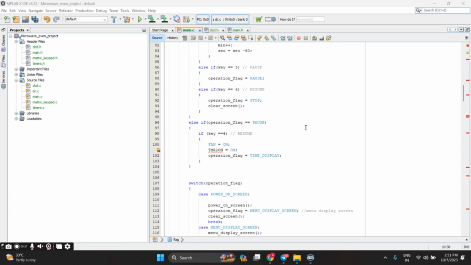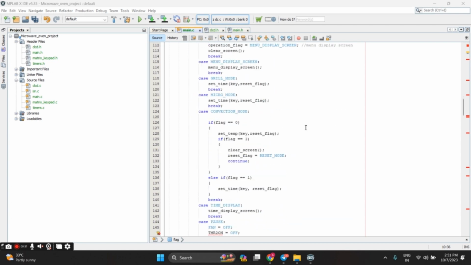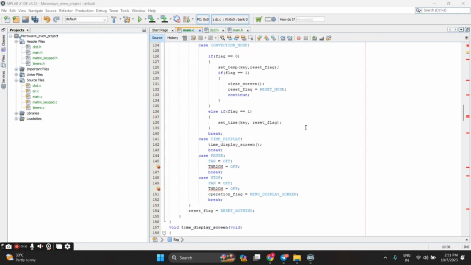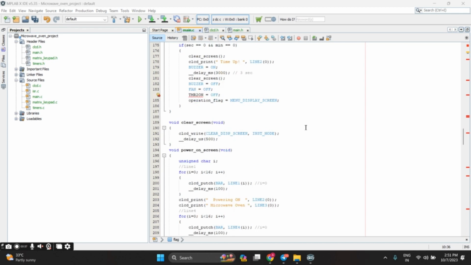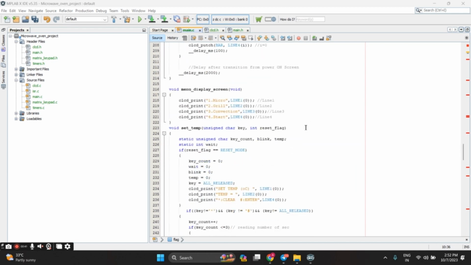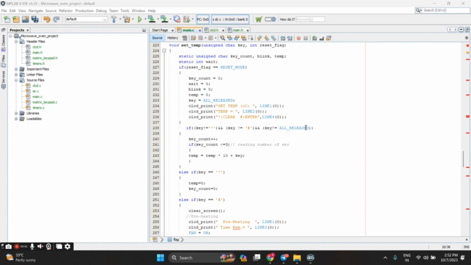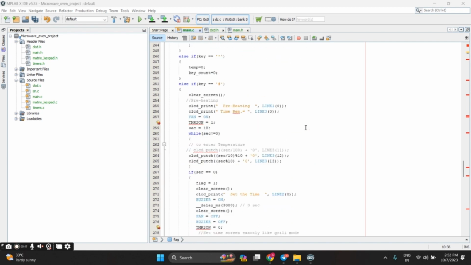These are the lines of code to run the microwave oven simulator. These are C programming codes which were taught by Anusha ma'am.